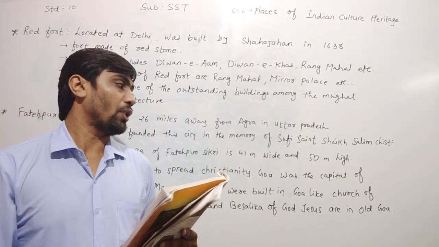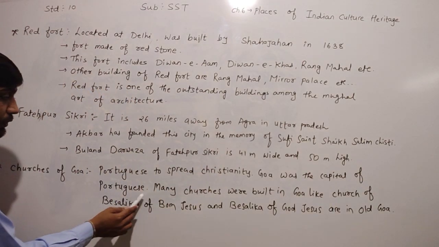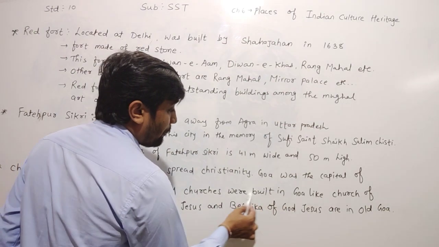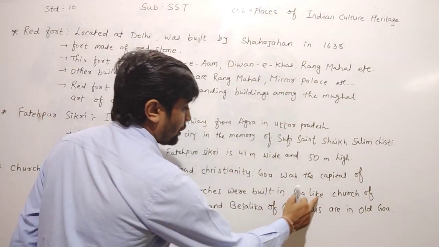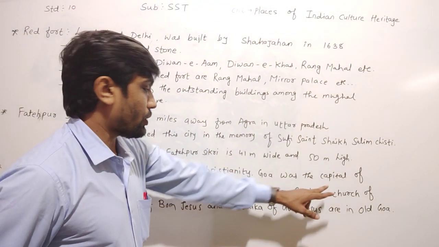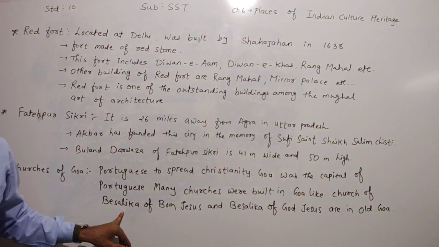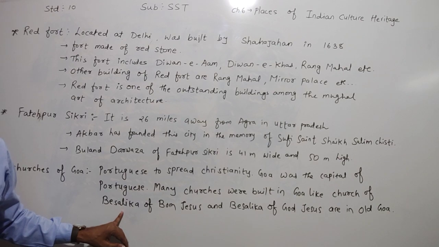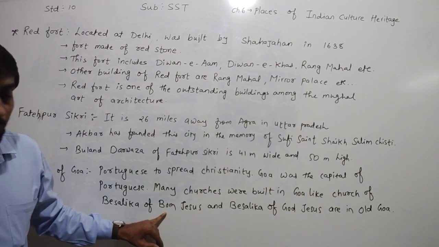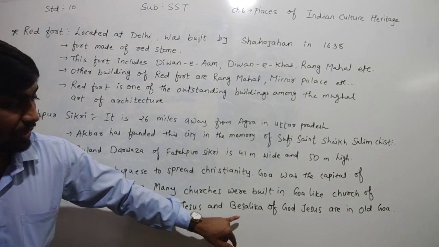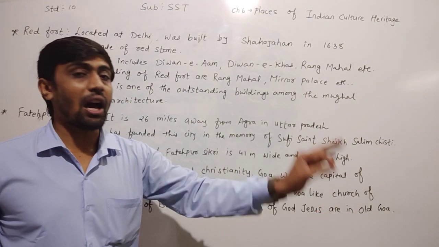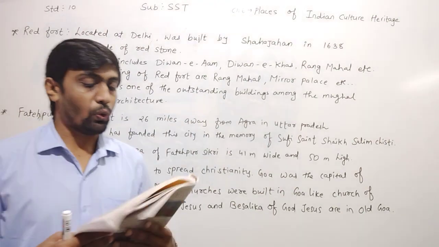Many churches were built in Goa, and the Basilica of Bom Jesus and the Basilica of Good Jesus are in Old Goa.